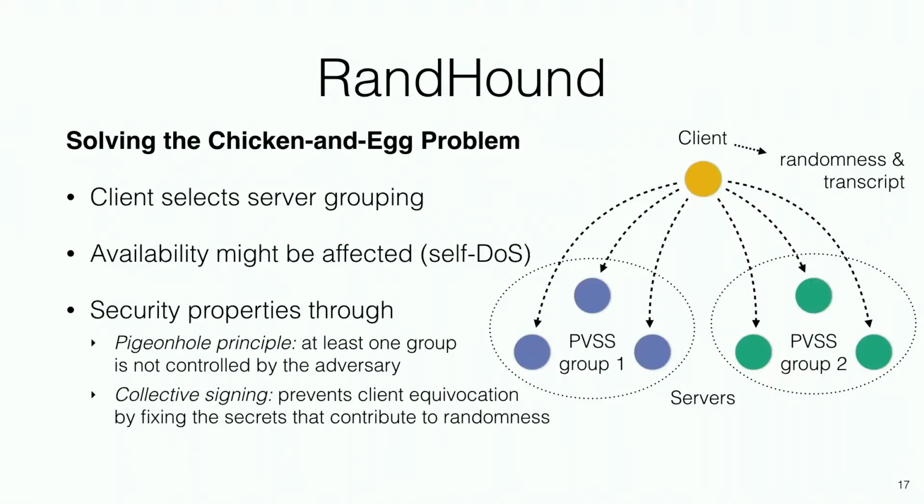Due to the pigeonhole principle, we know that regardless of how the client assigns nodes to the groups, there will be at least one group with a higher than average number of honest nodes. And that will be the group that holds a secret that the adversary cannot prematurely get access to and bias in any way. We also use collective signing, as I mentioned, to commit the client to his choices, so he cannot go back and say, I don't like this randomness, let me try something else.